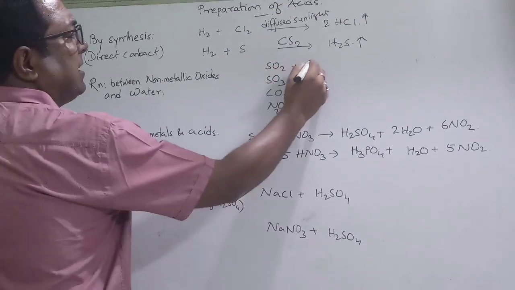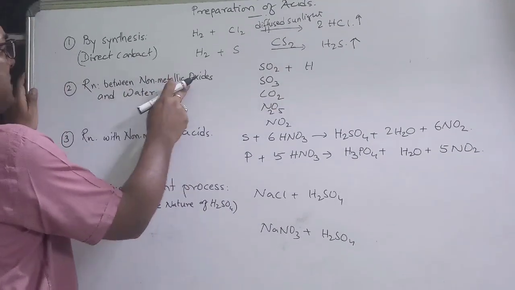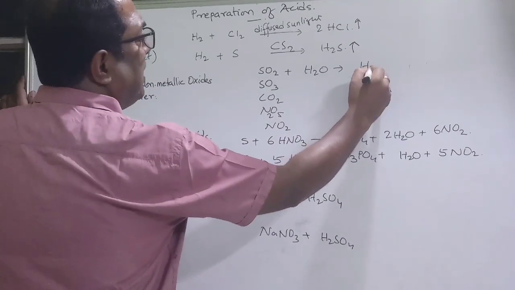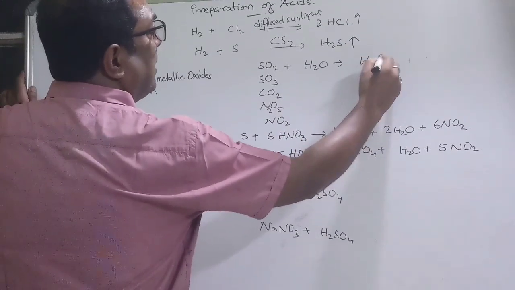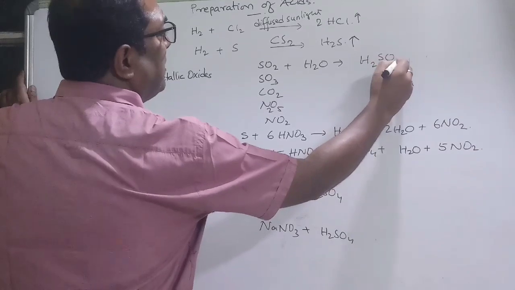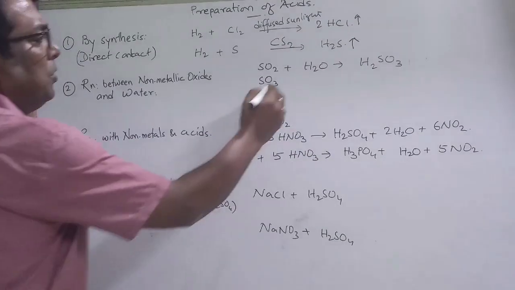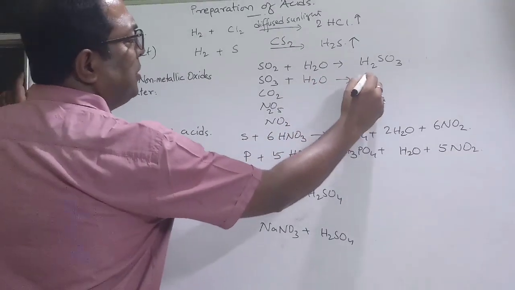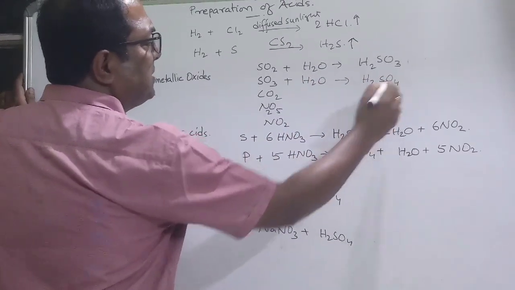So when you take the non-metallic oxide and water, it produces acid. H2SO3 is sulfurous acid. When you are taking sulfur trioxide and water, it produces sulfuric acid.